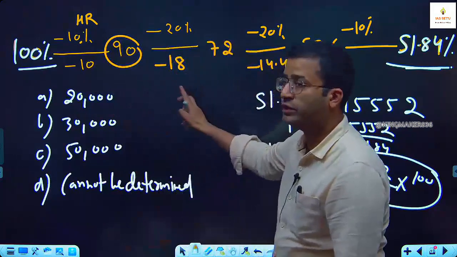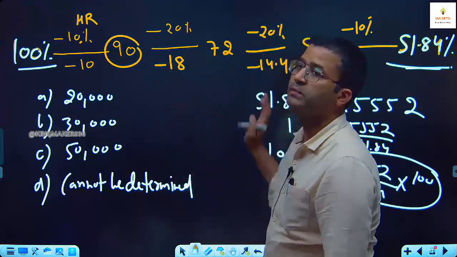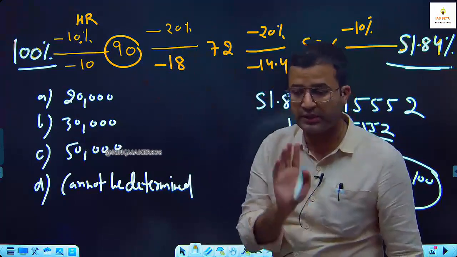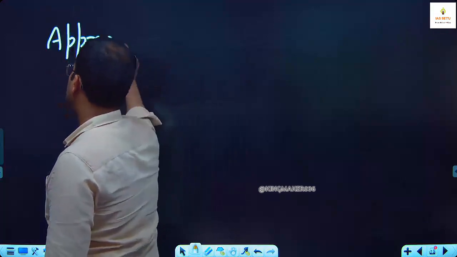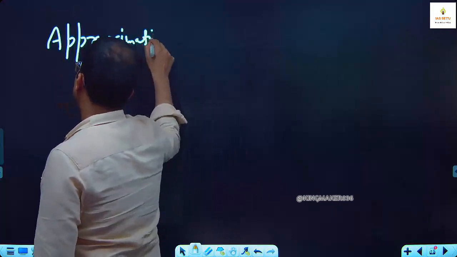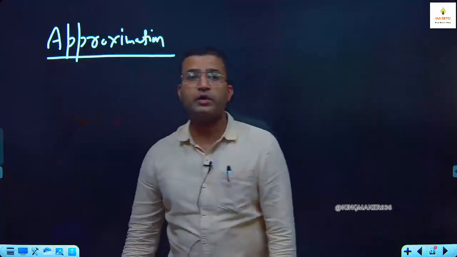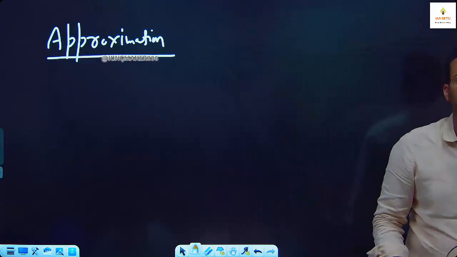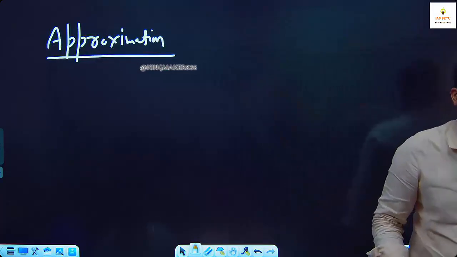See, with the help of this question, one thing I told you: successive percentage. Percentage on a successive value is known as successive percentage. Now, there is a second thing which is very, very important in aptitude exams: there is one technique called approximation. Because if you do exact calculation, that is more time consuming. Most of the time we have to approximate our calculation. We need an approximate answer. We are not looking for the exact answer.